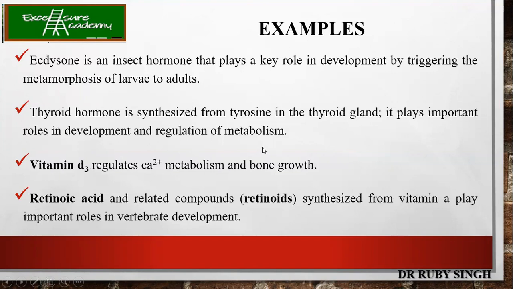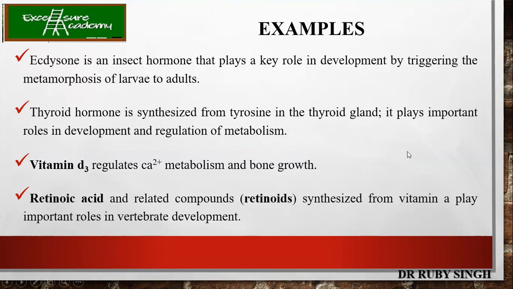regulation of metabolism. That's why you must have seen that there are many females who, after an operation or because of certain factors, get thyroid problems. It can be hypothyroidism or it can be hyper. What happens in the case of hypo? There will be a sudden increase in the weight of the female body, right? If it is hyper, then there will be a drastic reduction in the weight of the body. Even if they try to eat a lot, they won't be able to increase their weight. Whereas in the case of hypothyroidism, even if they eat less and do lots of exercise, they are still not able to reduce their weight.